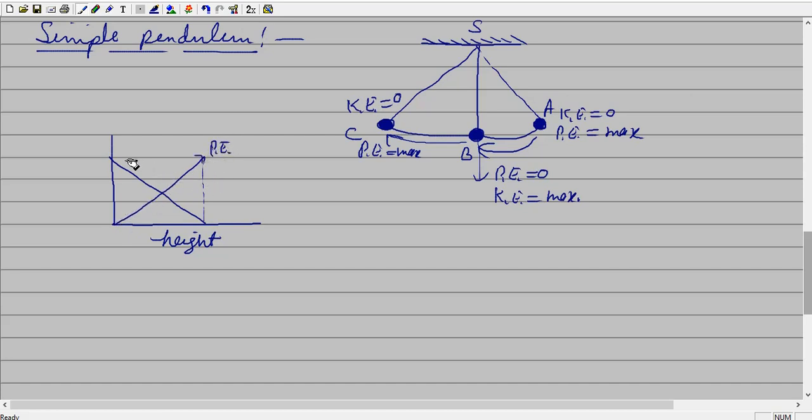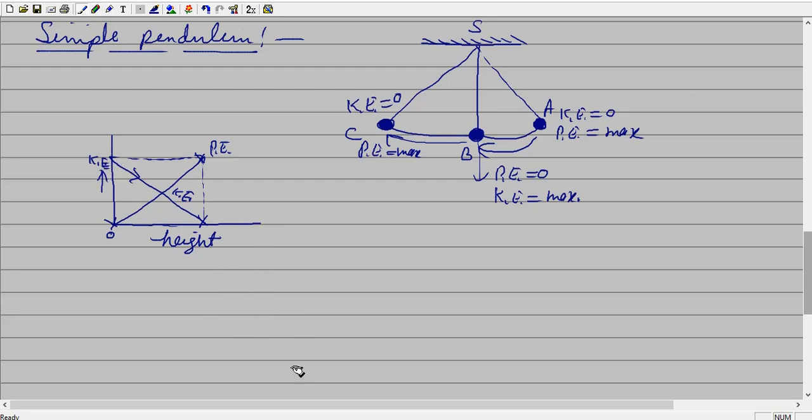That line shows that the potential energy increases, and as height increases, kinetic energy decreases. When potential energy is maximum, then kinetic energy is 0, and then if I come here, height is 0, so at that time the kinetic energy is maximum. So one graph is given in your book also.